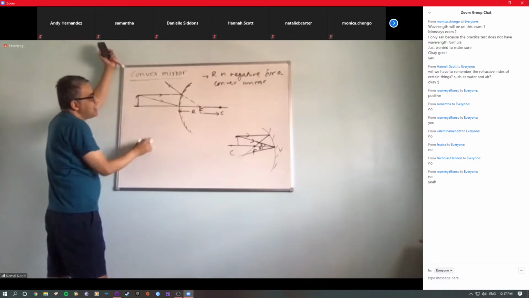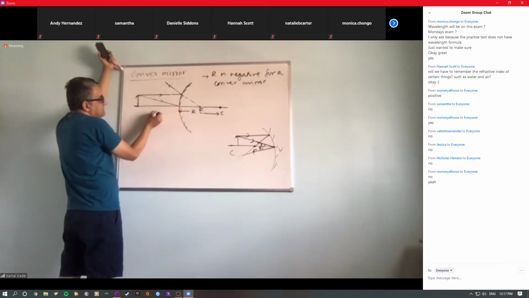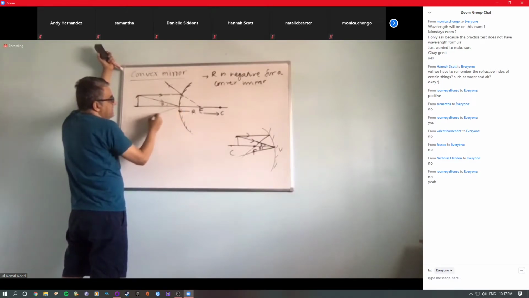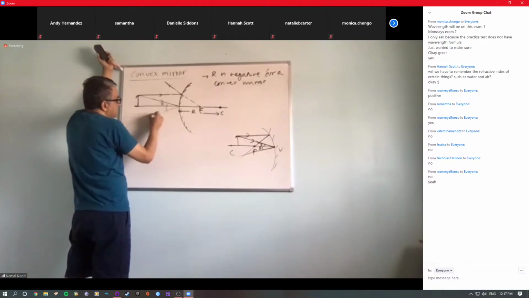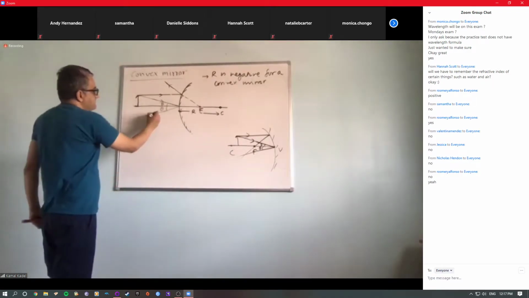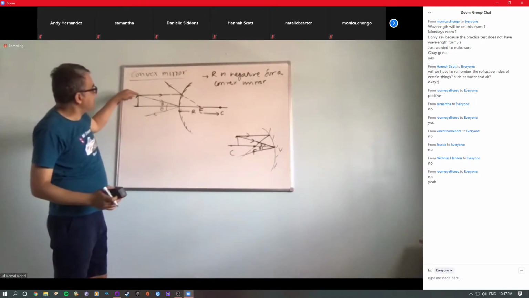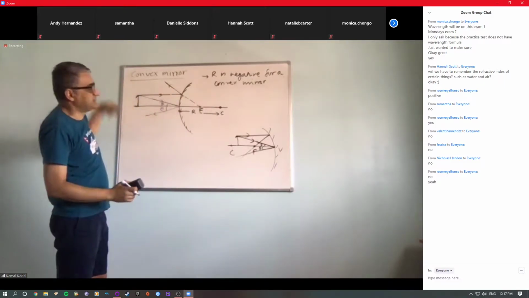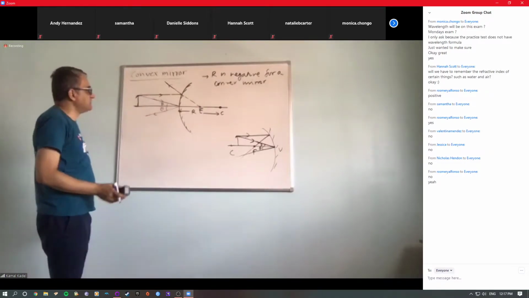So that means now this will reflect like this. This angle is theta, this is V, and this will make the same angle. Or you can choose any ray that is going through C, and it will be reflected back to C. I can show you later.